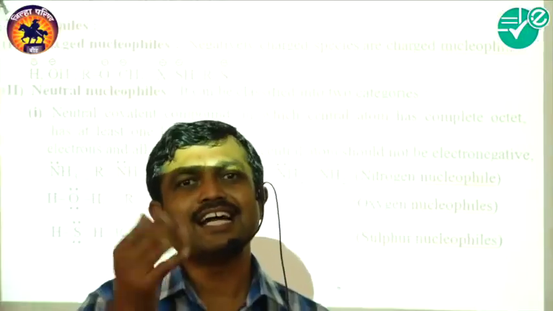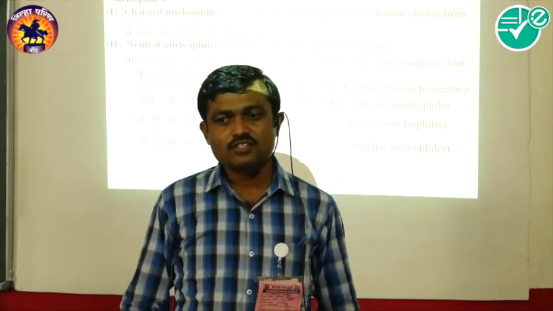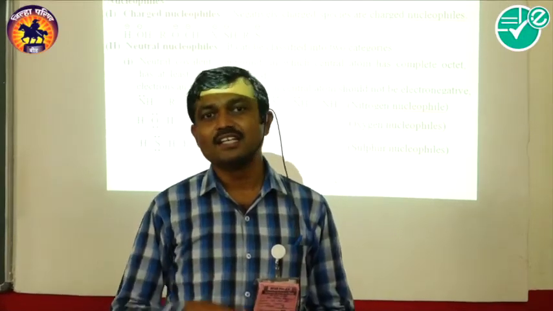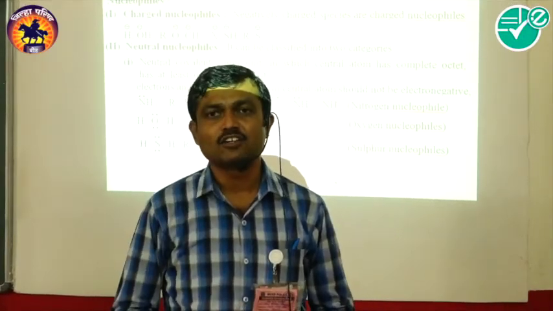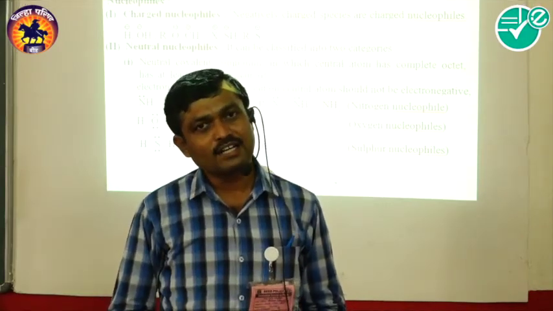Look at the nitrogen and the oxygen. Generally nitrogen contains one non-bonded electron pair, and oxygen contains two non-bonded electron pairs. Because of that, nitrogen-containing compounds like ammonia, NH3, RNH2, and then RNH, the primary and secondary amines.